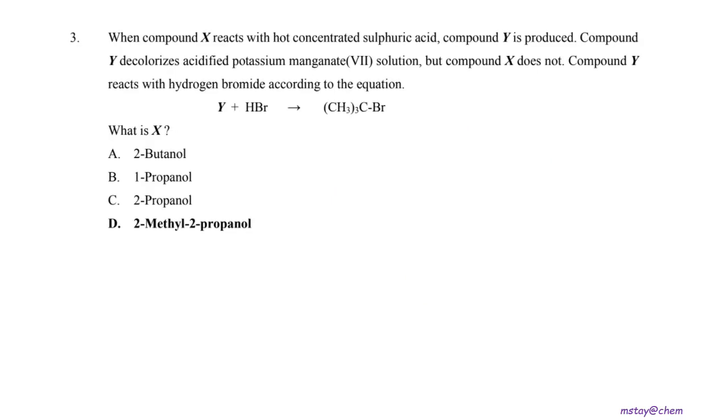Question number 3. When compound X reacts with hot concentrated sulfuric acid, compound Y is produced. So from here, we roughly can predict that the X is the alcohol, and then reacts with concentrated H2SO4 to produce the Y, which is the alkene.